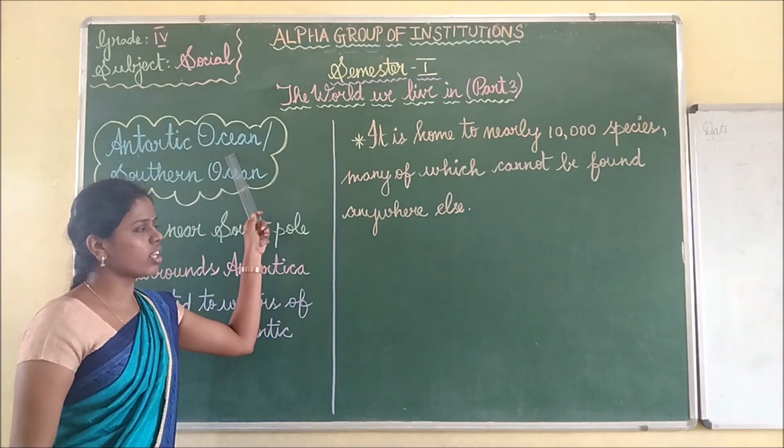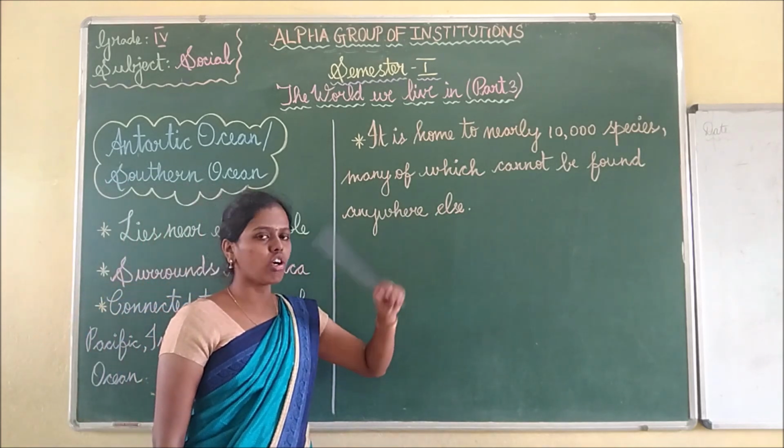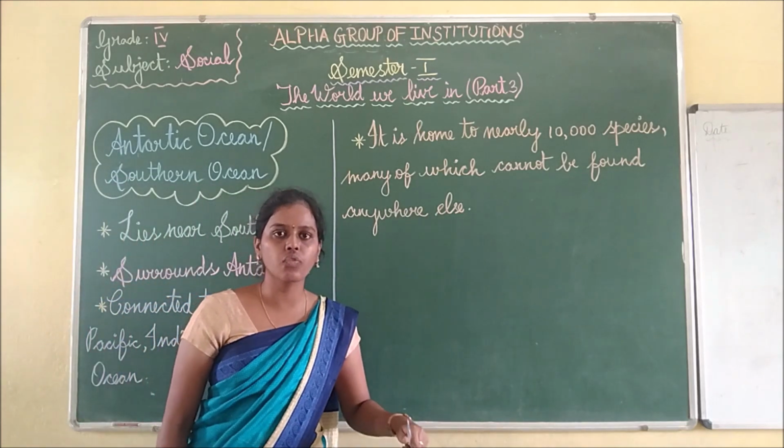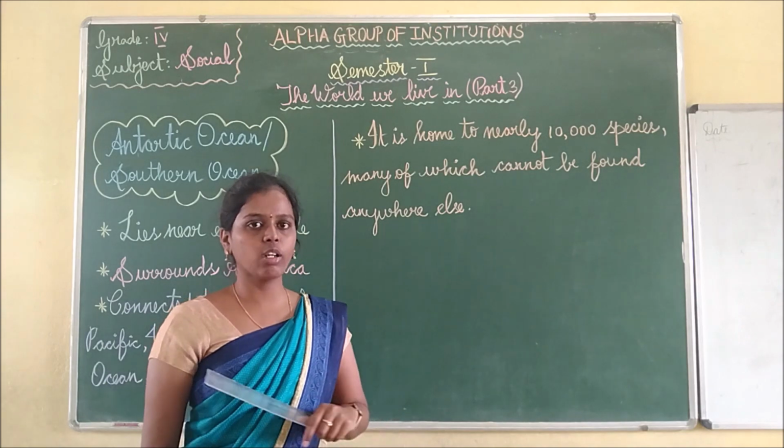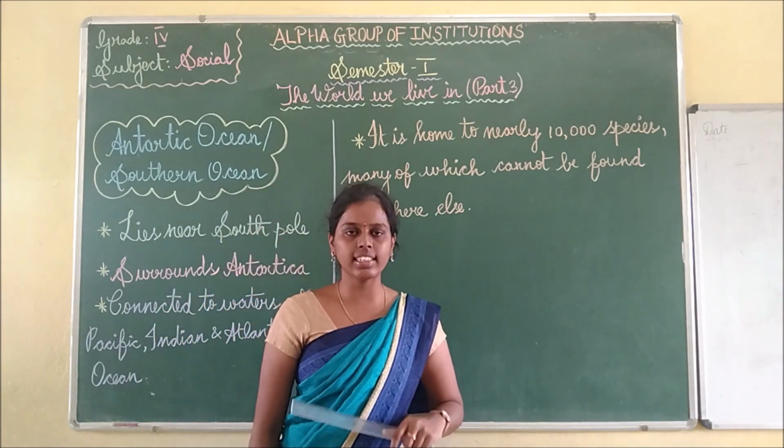Living in this ocean, most of them are not found anywhere else. It is found only in the Antarctic Ocean. So this is about the Antarctic Ocean.